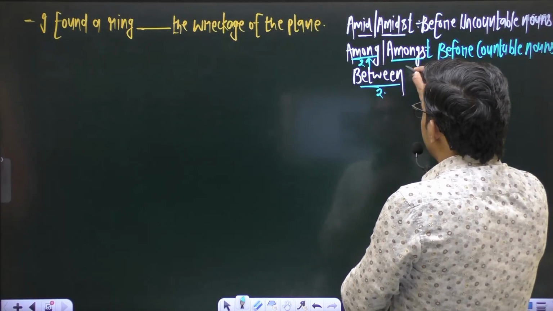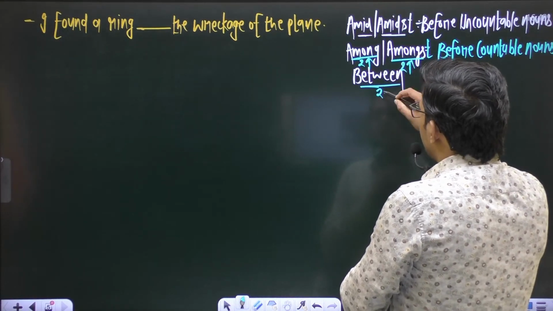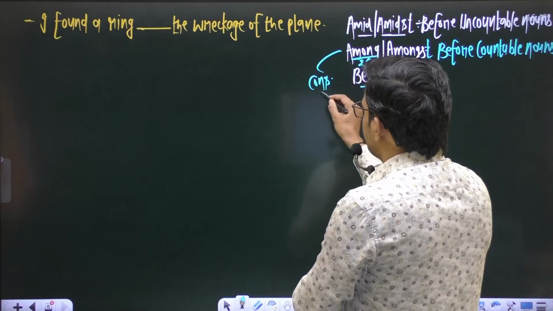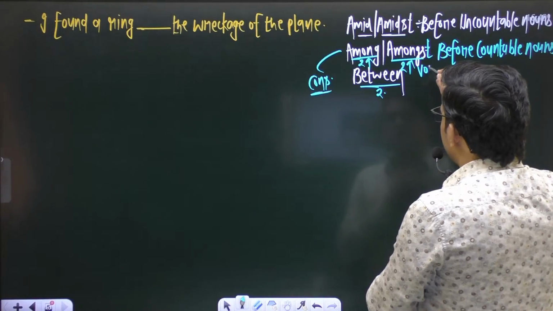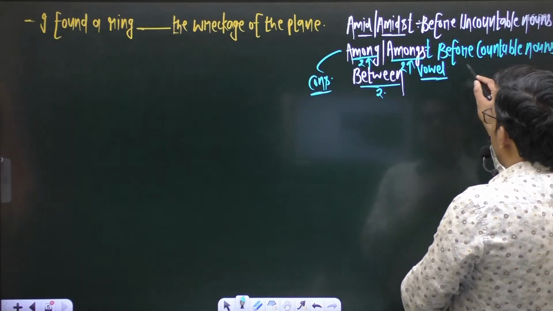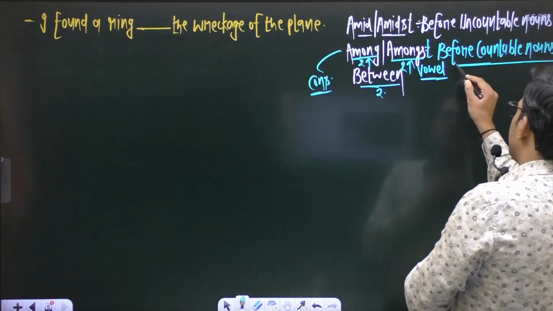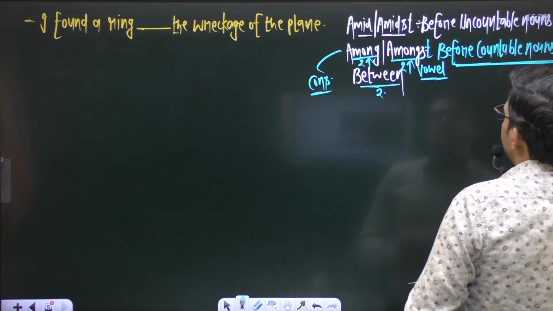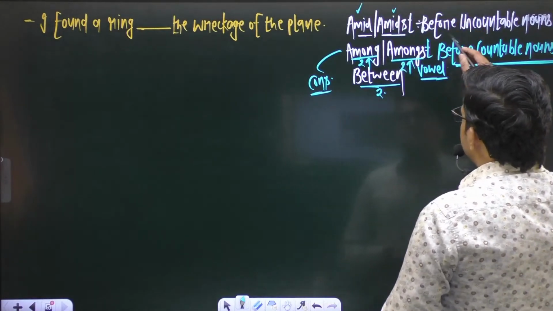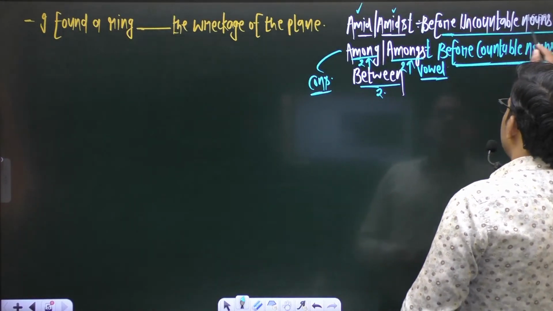Amongst is also for more than two. But amongst is used before consonant sound starting words, and among before vowel sound starting words. But make sure the noun must be countable. And if you talk about amid or amidst, in this situation we talk about uncountable nouns,